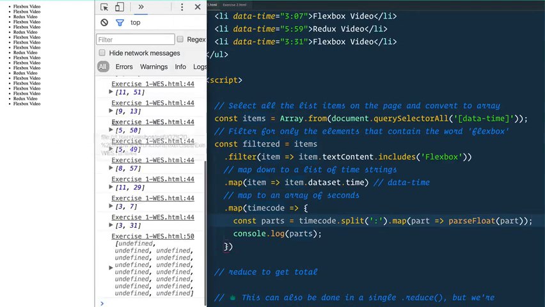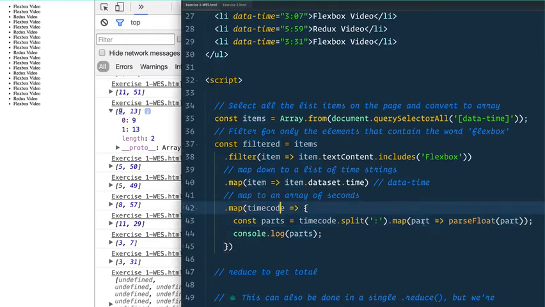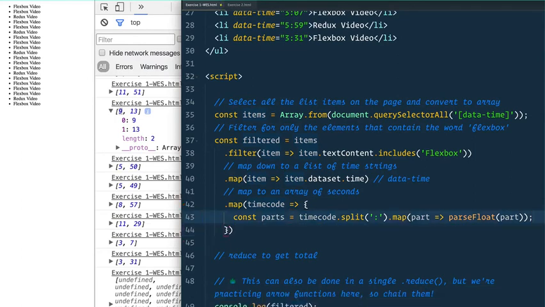So now if we refresh, look at these, they just turned blue, and that means that they are true numbers, no longer strings, right? That was a little arrow function inside of an arrow function here. And that's the beauty of these arrow functions, is you can just do quick little things like that on a single line without having to really worry about setting up an entire function. So that's good. I'm going to remove this console log here.